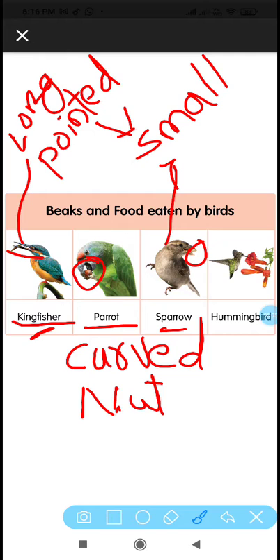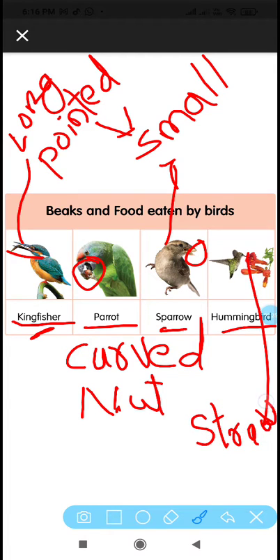And the next bird is the hummingbird. It is the smallest bird and it has a very long, straw-like beak. Just now we had seen all the tools, no? Like how the straw is, like that is the beak of a hummingbird. And it helps to suck the nectar from flowers.